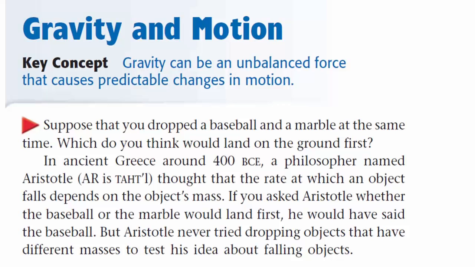Suppose that you dropped a baseball and a marble at the same time. Which do you think would land on the ground first? In ancient Greece, around 400 BCE, a philosopher named Aristotle thought that the rate at which an object falls depends on the object's mass. If you asked Aristotle whether the baseball or the marble would land first, he would have said the baseball. But Aristotle never tried dropping objects that have different masses to test his idea about falling objects.